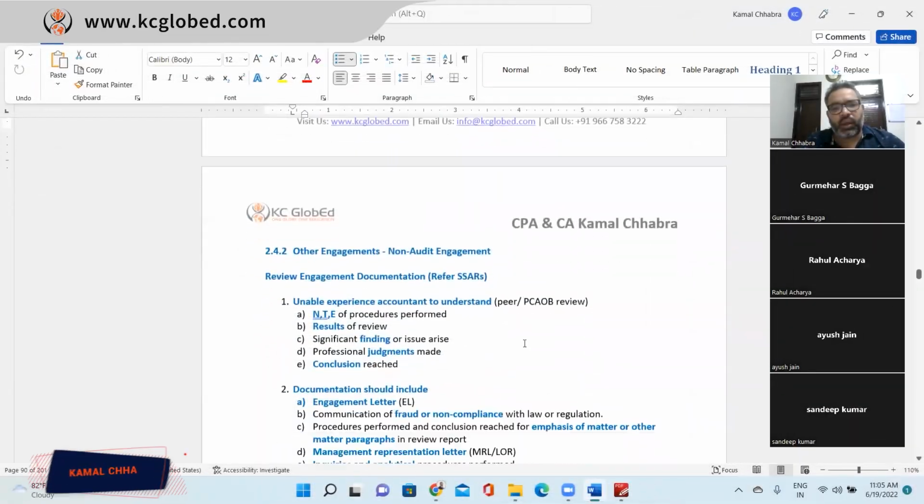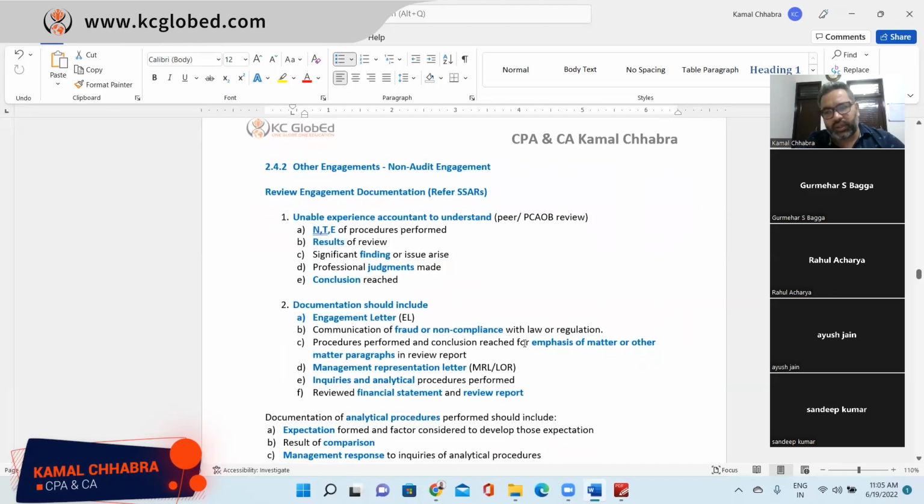In this class, we'll be understanding in detail about the documentation requirement for non-audit engagement, including review engagement. So let's dive in to understand more in detail about the documentation for non-audit engagement and review engagement. Now we are jumping into the non-audit side.